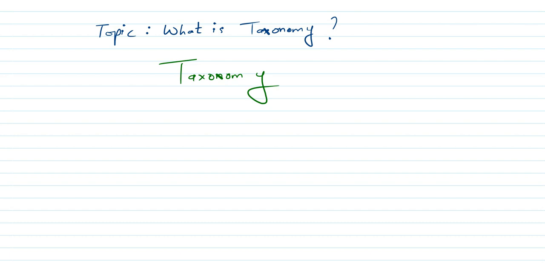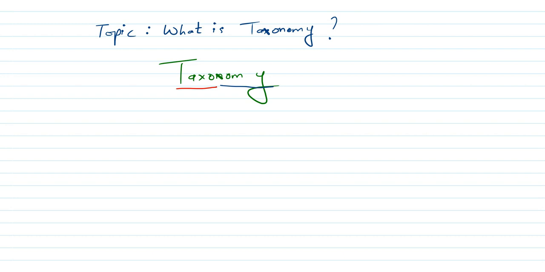Taxonomy. Now guys, if you carefully observe this term called taxonomy, you can see that there are two words hidden inside it. Can you identify them? Let us see. The first part is taxo, and the second part is nomy.